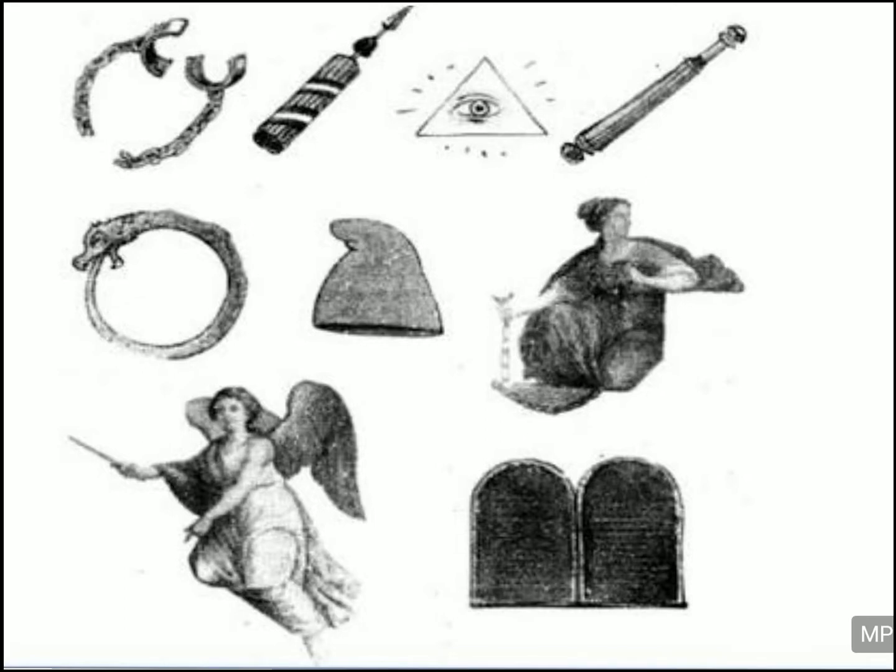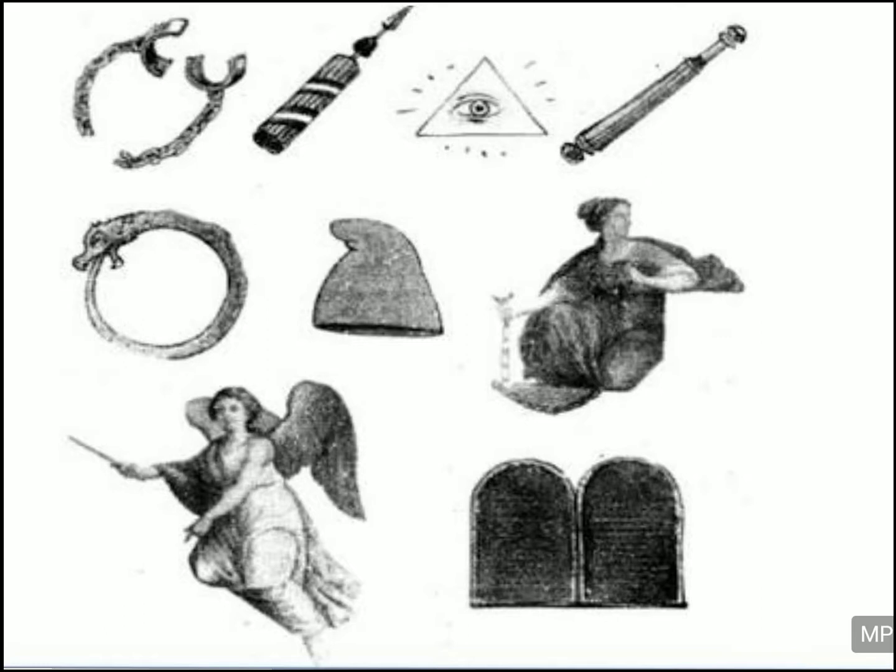And then in the third row downward you have a winged lady, and she is the personification of law. She was the symbol of law in that country. And in the last figure you have a tablet on which the constitution is written, which shows you that in the eyes of law everybody is equal. So these were the symbols used during the French Revolution and inspiring the French people at that time.